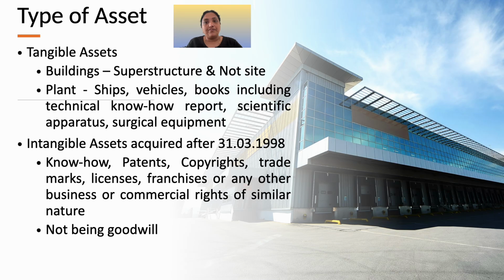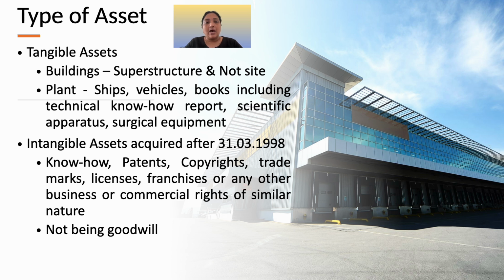Coming to the next condition with respect to the type of asset, on tangible as well as intangible assets, the assessee can claim depreciation allowance. Tangible assets include building, that is the superstructure but not the site, then plant, which includes ships, vehicles, books including technical know-how, surgical equipment, etc.